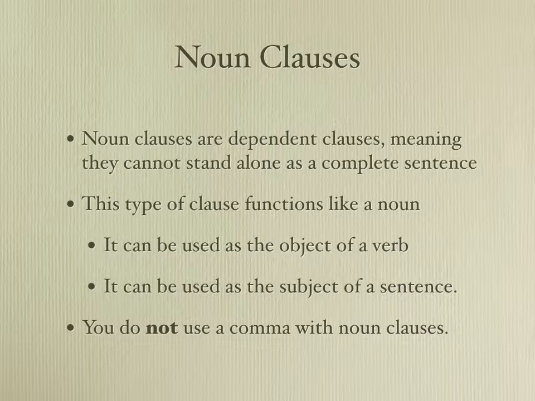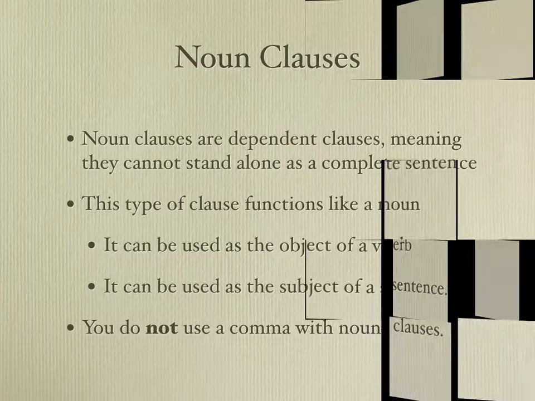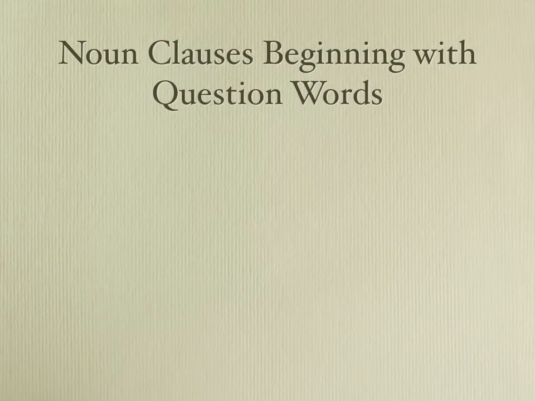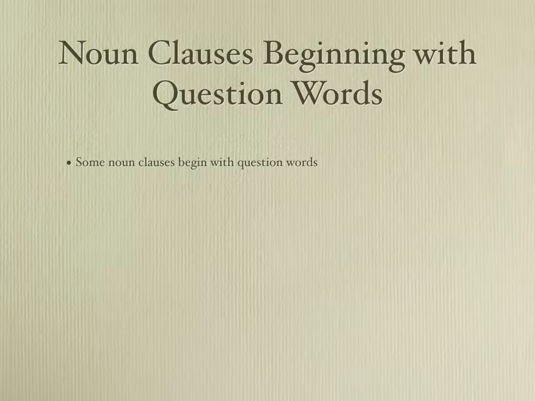There are a few different types of noun clauses, so let's talk about each of those different types of noun clauses. The first type of noun clause is a noun clause that begins with a question word. Think who, what, where, when, why, how. In a way, these types of noun clauses provide an answer to an unasked question. So with a noun clause that begins with a question word, you can basically ask and answer your question all at once.